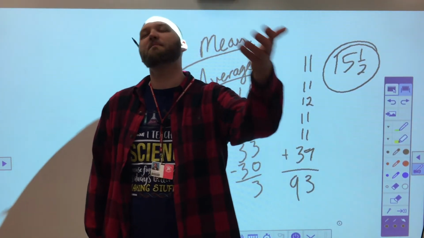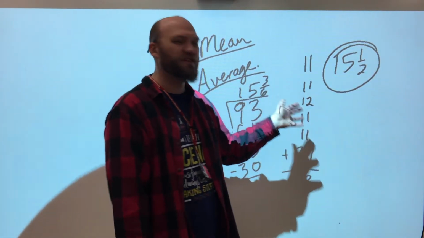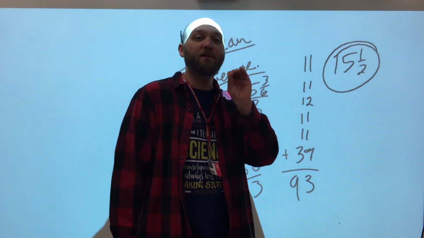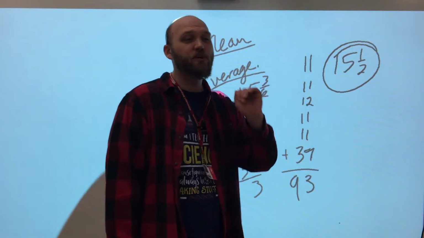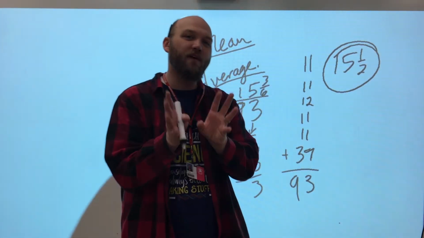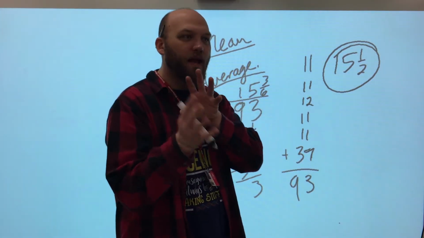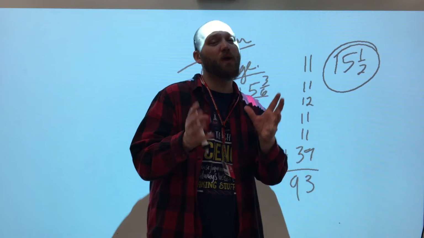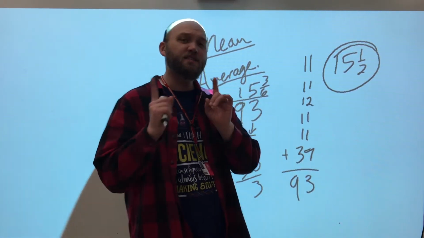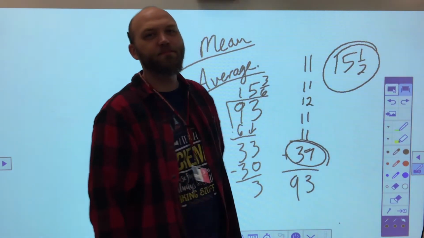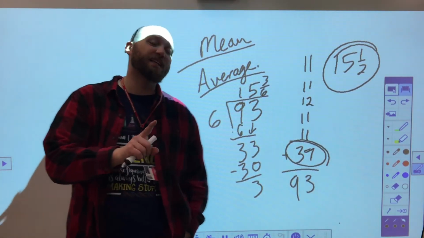You might go, well, Mr. W, that makes no sense because no one in there is 15. You're right. So that's why when we talk about mean as an average, we need to make sure that it is a fair and balanced point. What that helps us with, mean is a great way to describe a chunk of data as long as we don't have an outlier. One of these things that is not like the other ones.